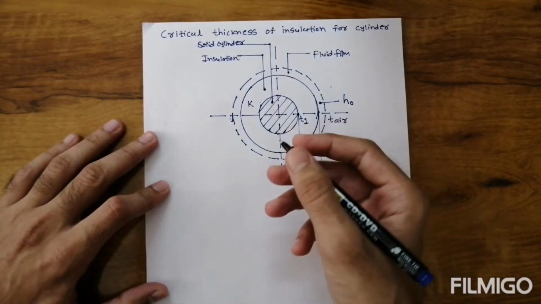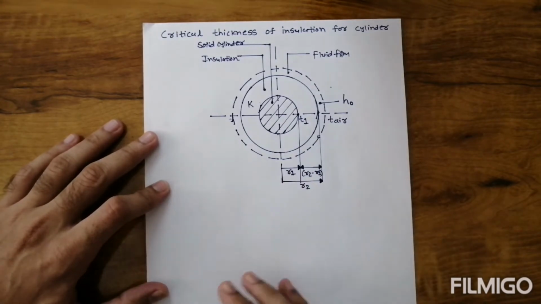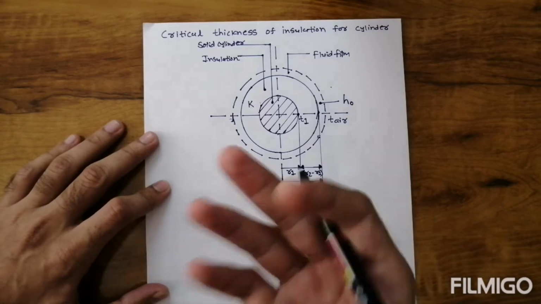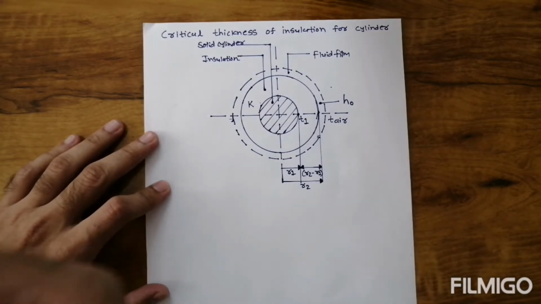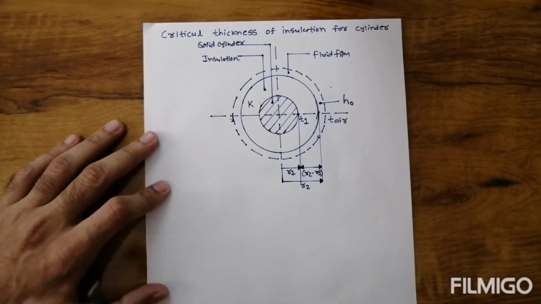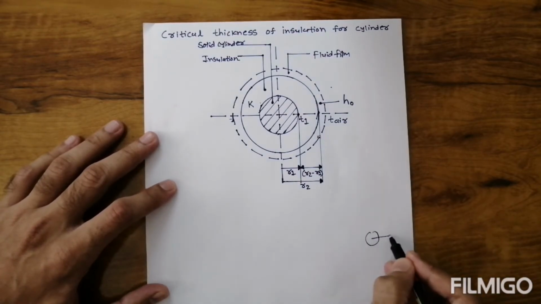Insulation means the material which retards the flow of heat with reasonable effectiveness. It is called insulation. We can also ask, what is the purpose of insulation? The purpose of insulation is that it prevents the heat flow from system to surrounding and surrounding to system. Suppose I consider one solid cylinder. Heat is transferred from inside to outside.